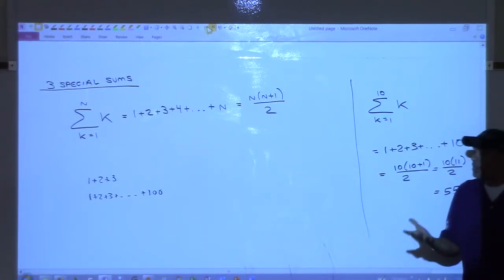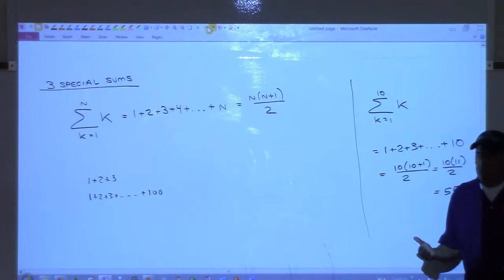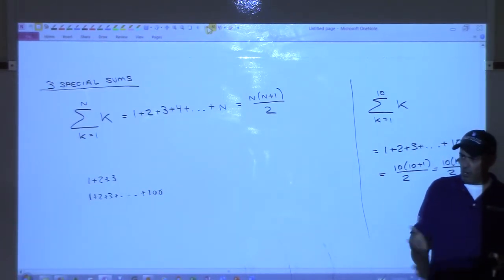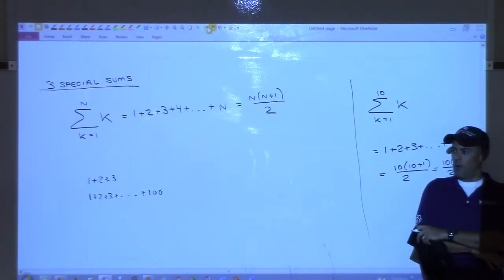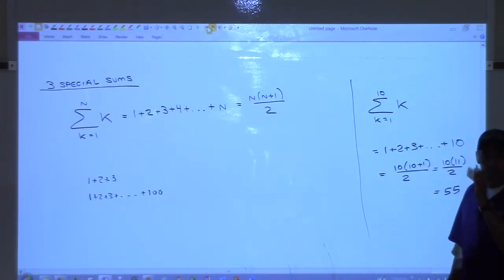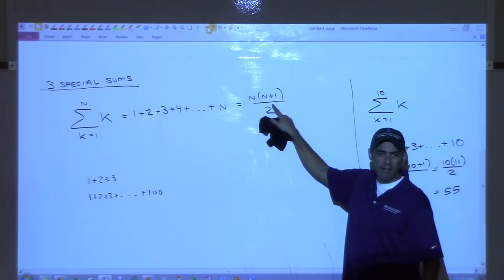So the story goes that within a few minutes, Gauss turned over his little chalkboard slate, because that's what they used to write on in class, and he sat there very quietly, because they also had discipline back then too. So the teacher looks up, sees Gauss is done, and walks over, and Gauss has this formula written down.